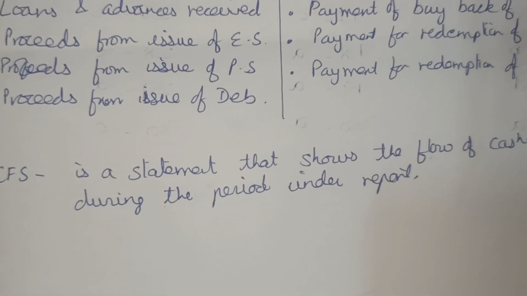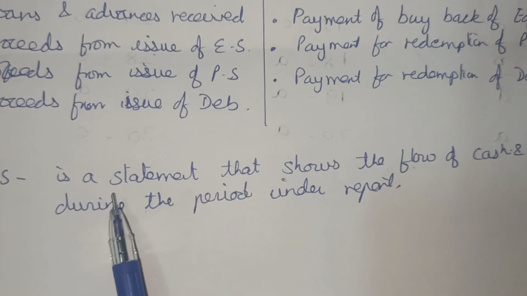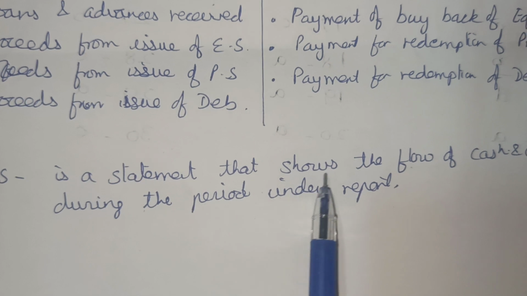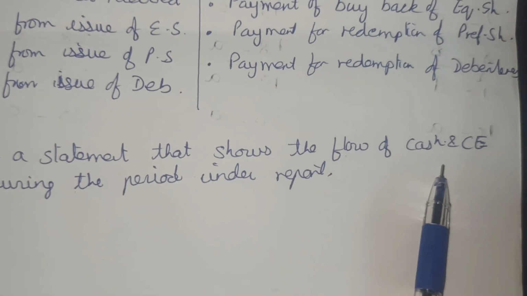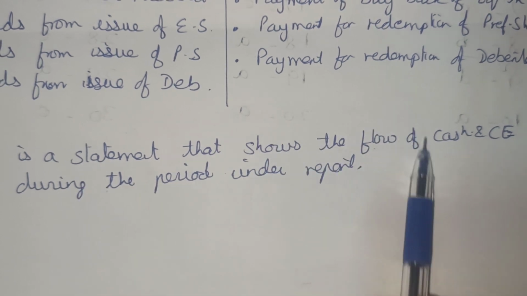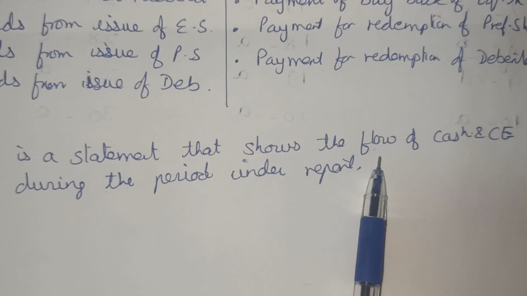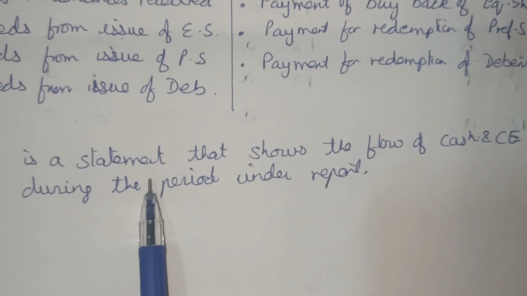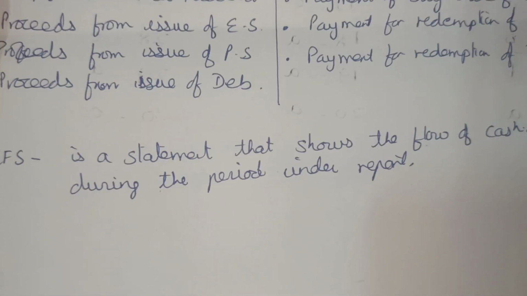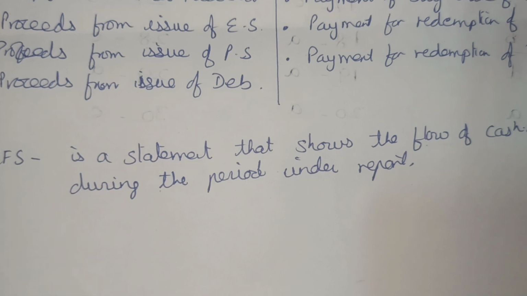So what is a cash flow statement? Now we will start with the cash flow statement, the statement that will show the flow of cash or cash equivalent during the period under report. Only for one particular period, the outflow or inflow of cash will be taken down, reported and classified in this statement called CFS. This is CFS. Now we move to some unsolved questions.